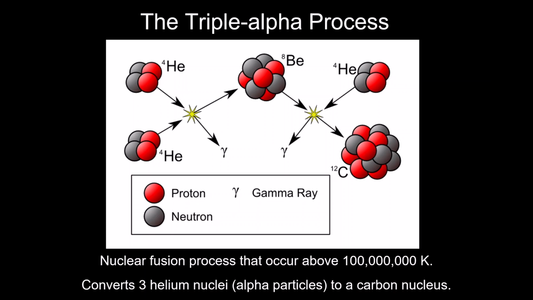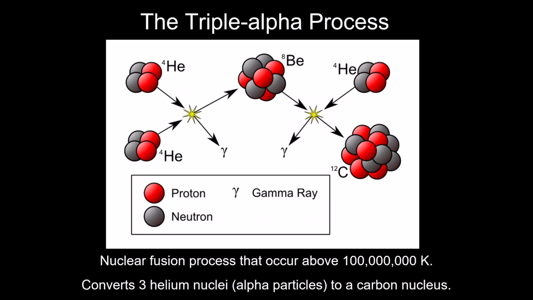This is called the triple alpha process because a helium nucleus is known as an alpha particle. So you have 3 alpha particles that can create carbon. Very challenging to do, right? You need really high temperatures, but this is one of the primary ways in which carbon has been produced in our universe. The vast majority of carbon that exists in the universe was made through this process inside of stars.